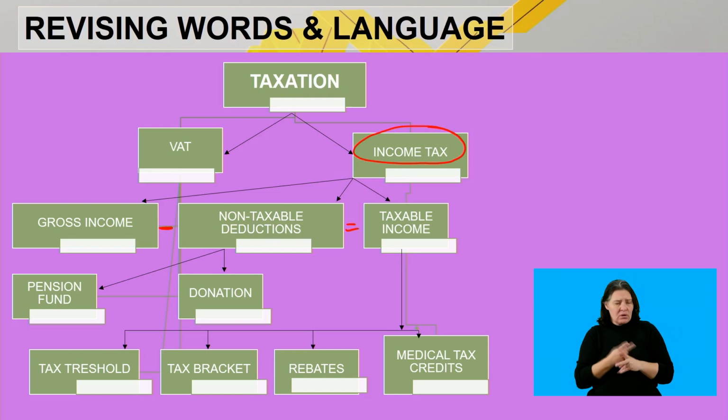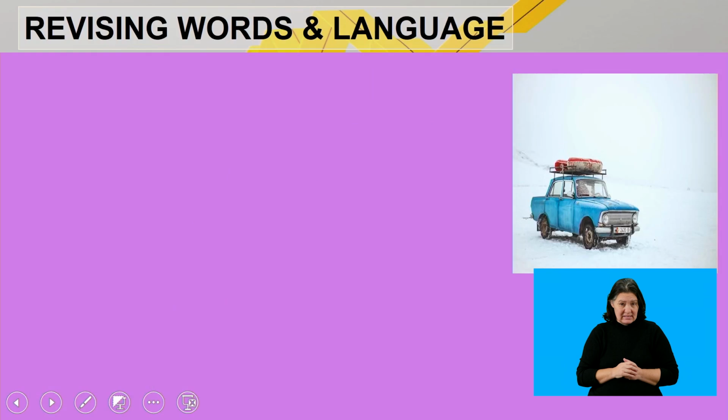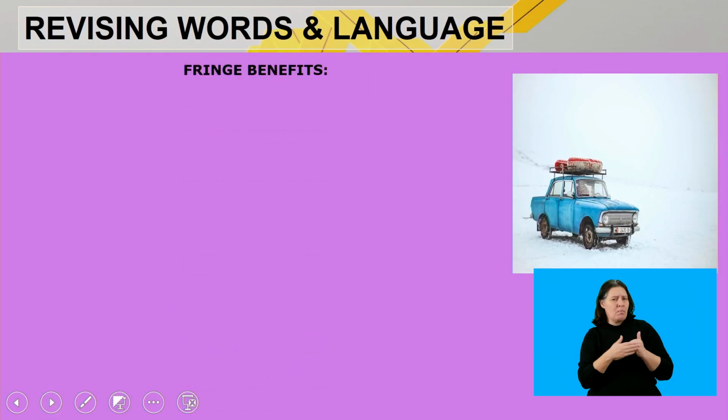We also then decided that once we have our taxable income, we determine the tax bracket. Thereafter, we looked at rebates, and we also then subtracted the medical aid tax credits. Okay. Then what else was important in today's lesson? The concept of fringe benefits, right?